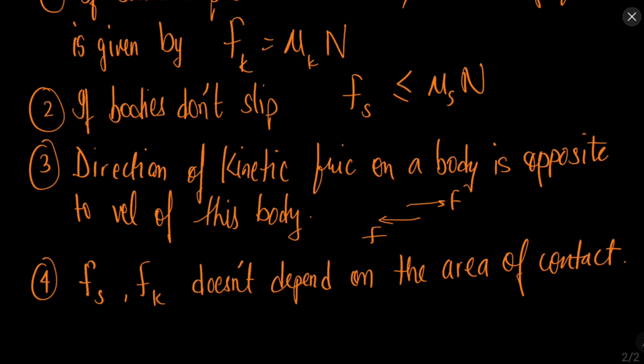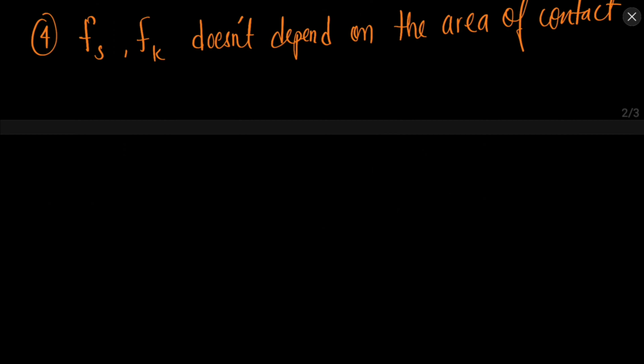Okay, so let's say in ideal cases you have a thicker tire and a thinner tire. The friction does not depend on the area of contact of the thicker and the thinner tires. So why is it so? Why is it the case? You can understand it using the concept of pressure.